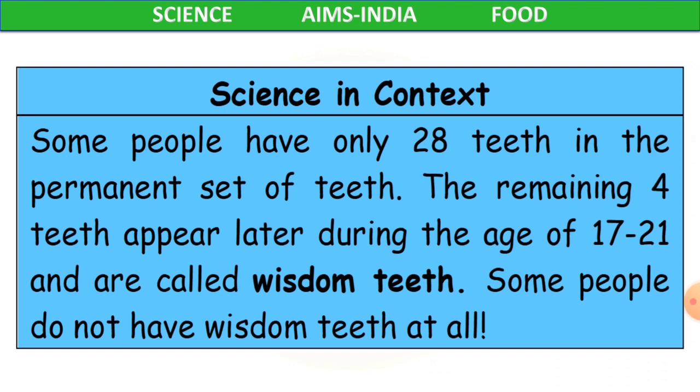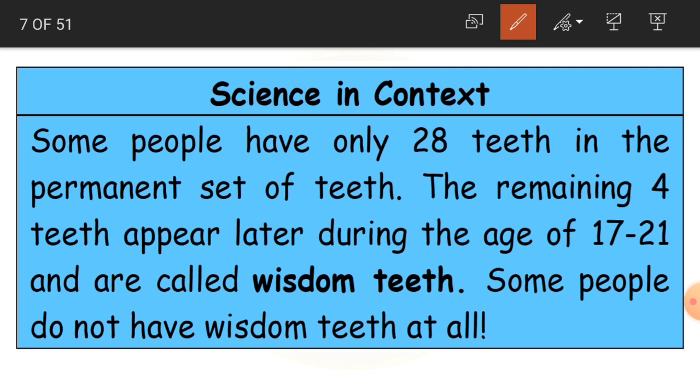Science in context. Here is something we have to learn. Some people have only 28 teeth in the permanent set of teeth. The remaining 4 teeth appear later, during the age of 17 to 21, and are called wisdom teeth. And some people do not have wisdom teeth at all. See, children, very few people have 28 teeth in the permanent set. Normally, most people have 32 teeth.